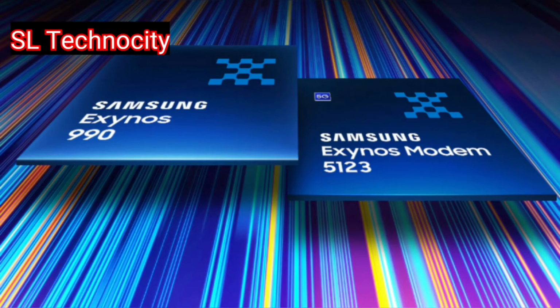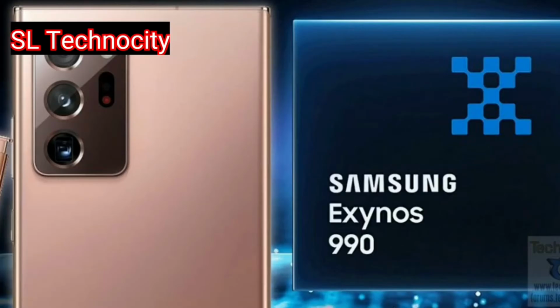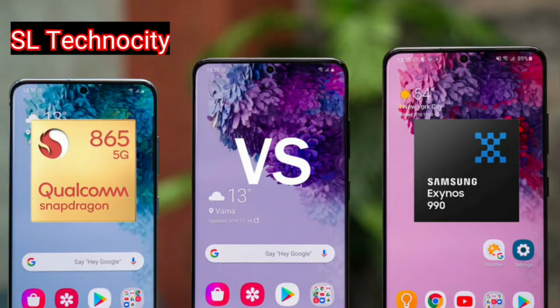So guys, we are going to talk about in this video the Samsung's own Exynos 990 versus the Snapdragon 865. As you know, Samsung releases their flagship S series and Note series with two different versions. One with the Qualcomm Snapdragon 865 for the US and Canada market and for some parts in China, and the Exynos 990 for the rest of the world.